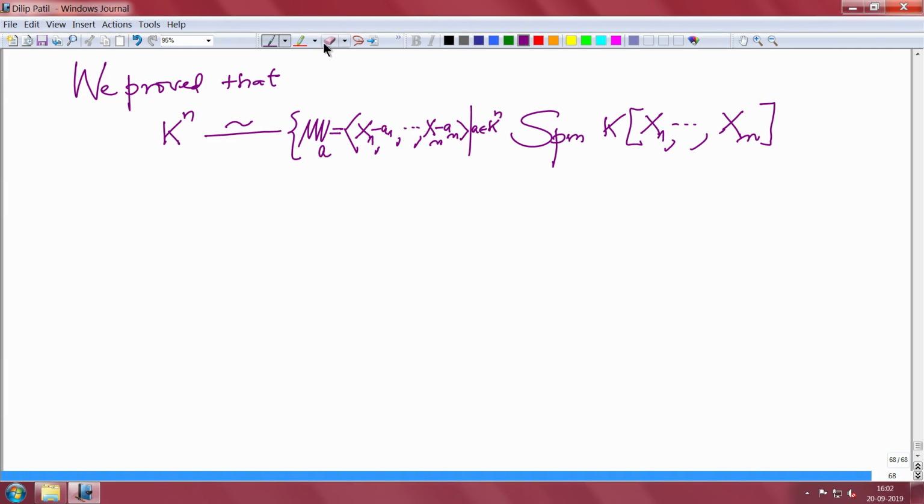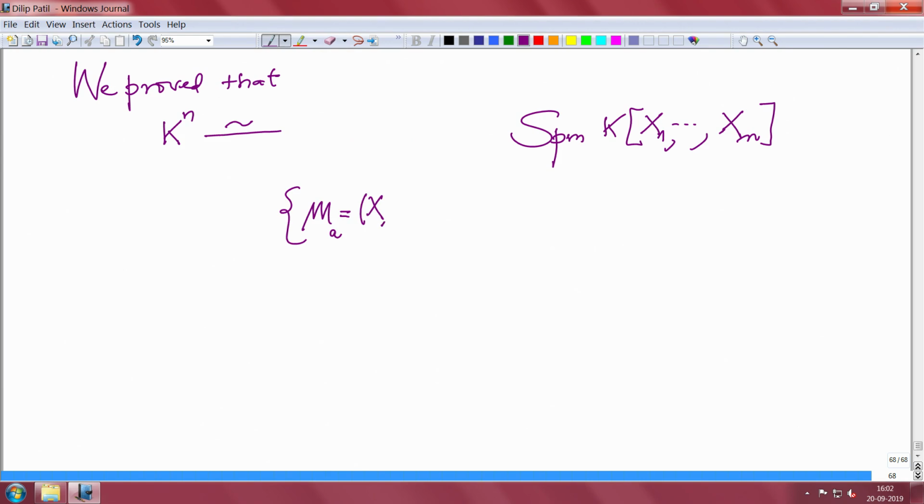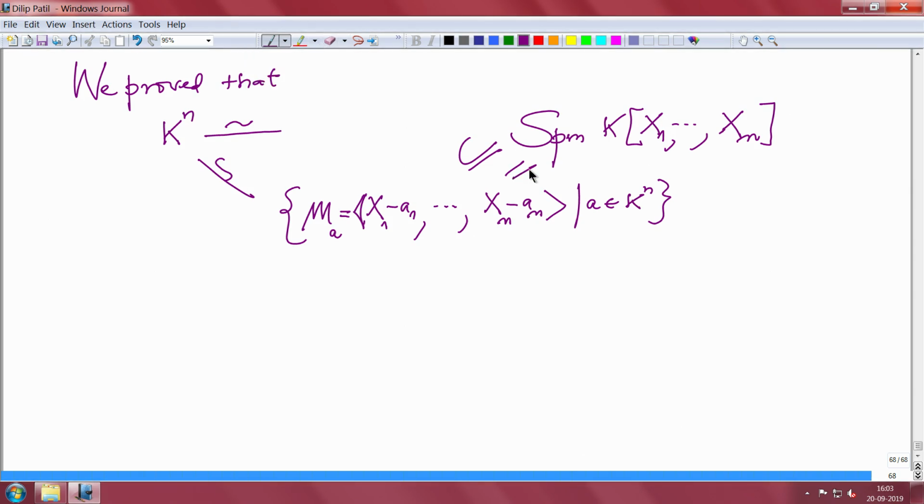So, let me clean up a little bit. Maximal ideal M_a, generated by x1 minus a1, up to xn minus an, as a varies in k power n. This set we have identified with this k power n, and this is a subset here. That is what we proved: each one of them is maximal. So, we have an ample number of maximal ideals, but this may not be equal here. I would like it to be equal, but it may not be. In general, we will give an example so that this is not equal in general.